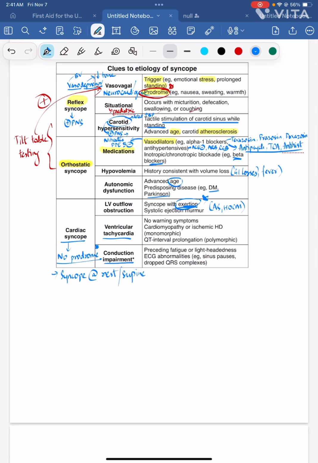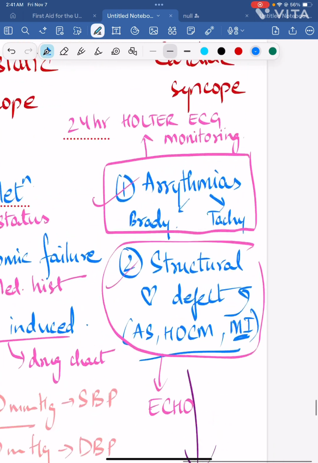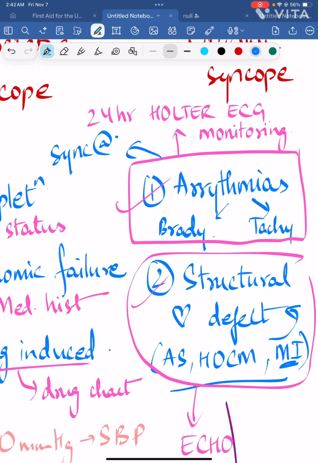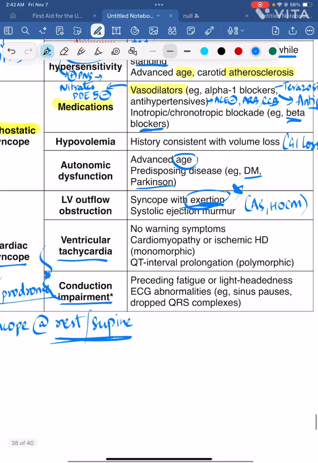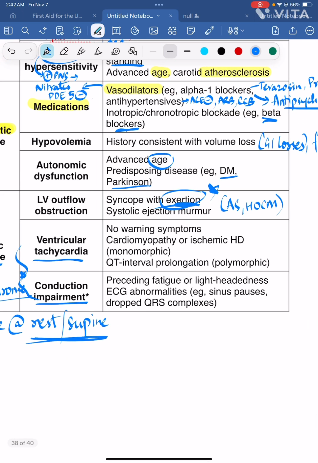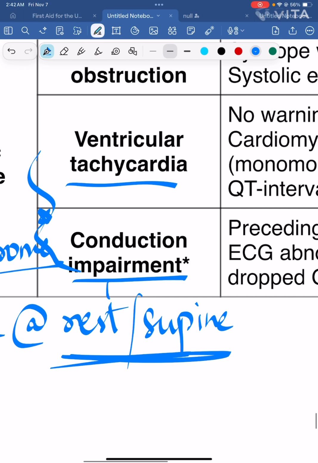LVOT obstruction will have syncope with exertion, but the remaining two, that is arrhythmias, will have syncope at rest. Ventricular tachycardia is tachyarrhythmias. Conduction impairment is basically bradyarrhythmias.